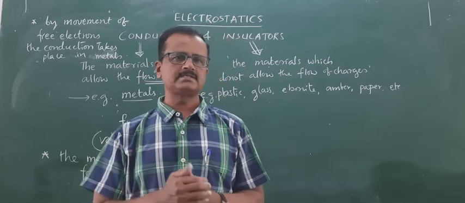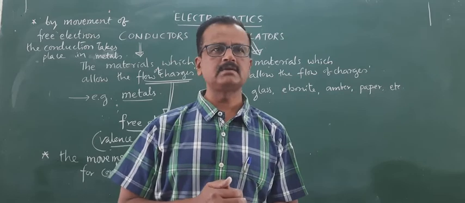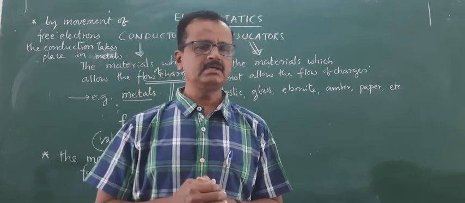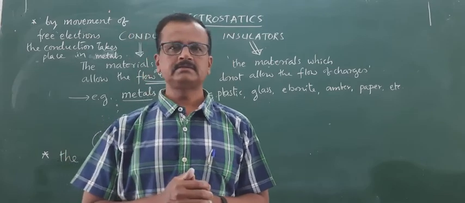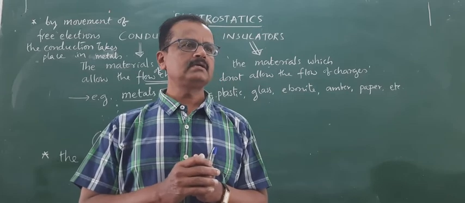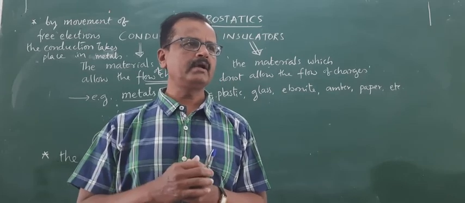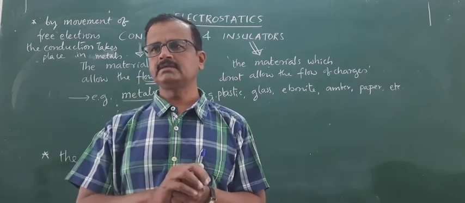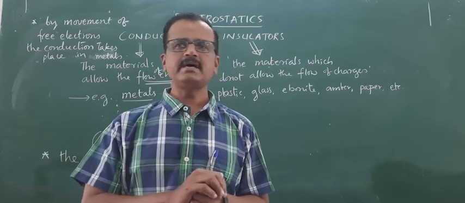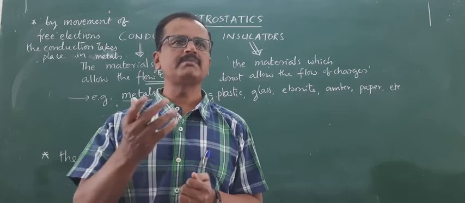So in the previous session we discussed about the types of charging. Charging by conduction, charging by induction. Charging by conduction in simple terms is the charging of a body in contact with the charged body. It is called as charging by contact or charging by conduction.